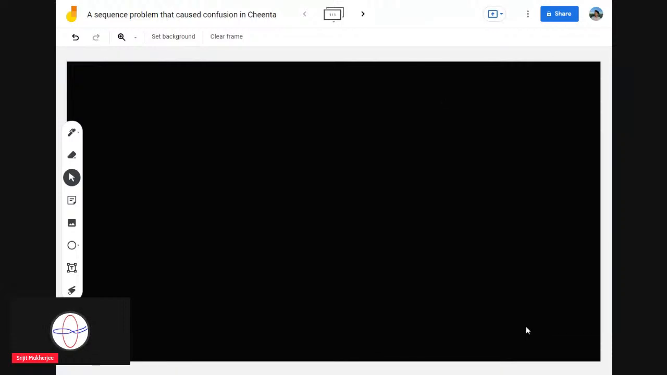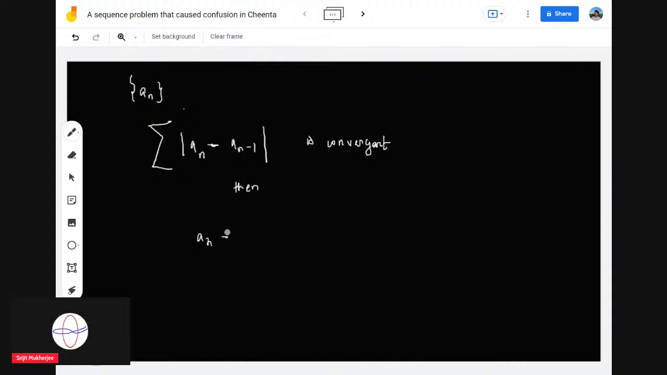So the problem is the following, it's a sequence problem: if the summation of modulus of an minus an minus 1, the consecutive difference, is convergent, then what can you say about an? So you have to prove an to be convergent. So this is the actual problem.